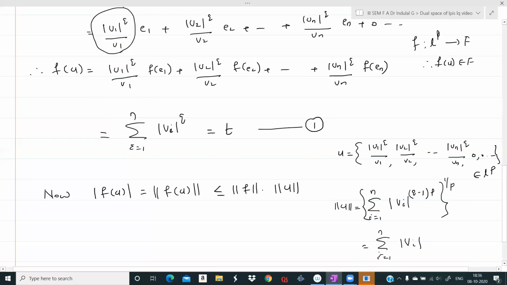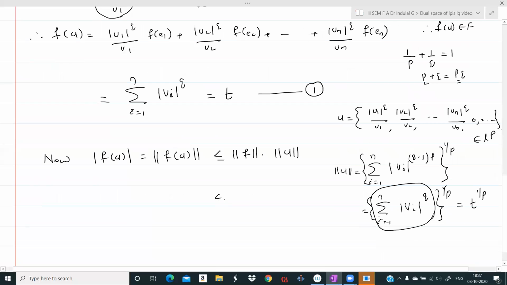See, what is q minus 1 into p? We have p and q are conjugate. So 1 by p plus 1 by q is equal to 1. So p plus q is equal to pq. So what is pq minus p? pq minus p, that is q. So q minus 1 into p is q. And we already called this term as T. So this is T raised to 1 by p. So this is less than or equal to norm F into T raised to 1 by p.